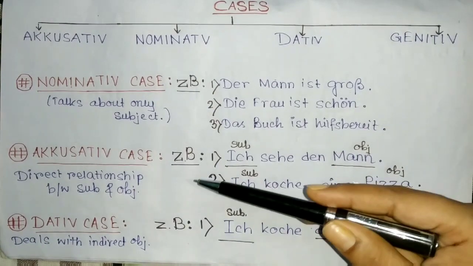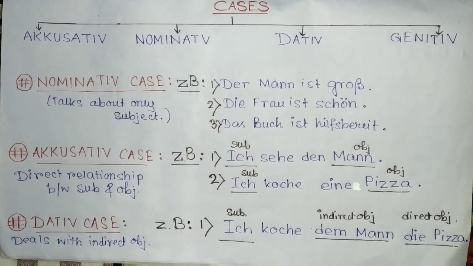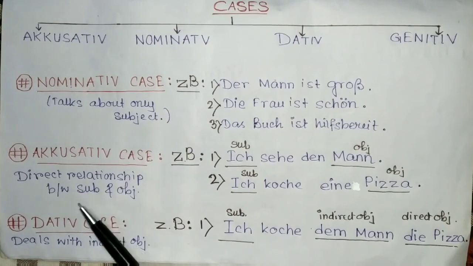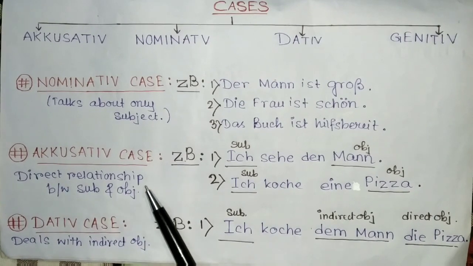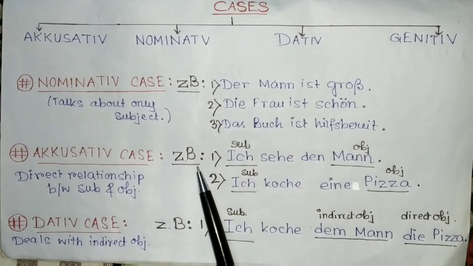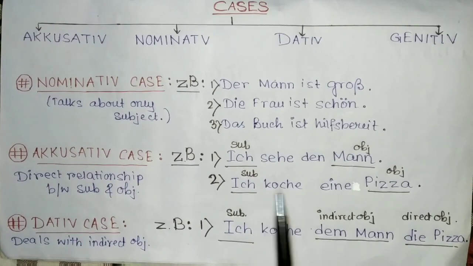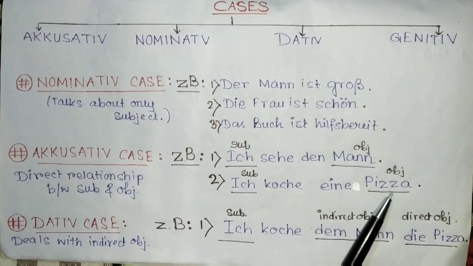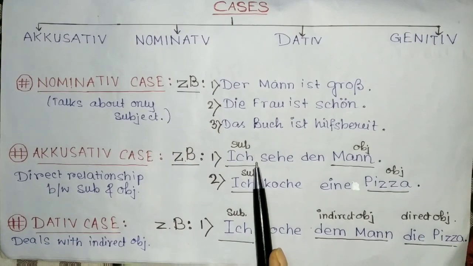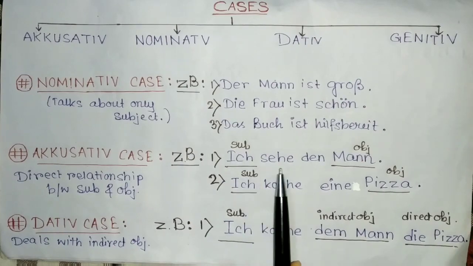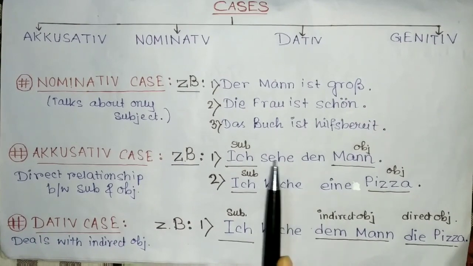Let's come to the accusative case. What is the accusative case? The accusative case deals with the direct relationship between subject and object. Direct relationship. Zum Beispiel, ich sehe den Mann. Ich koche eine Pizza. Ich sehe den Mann. Here, ich is the subject. I see the man.